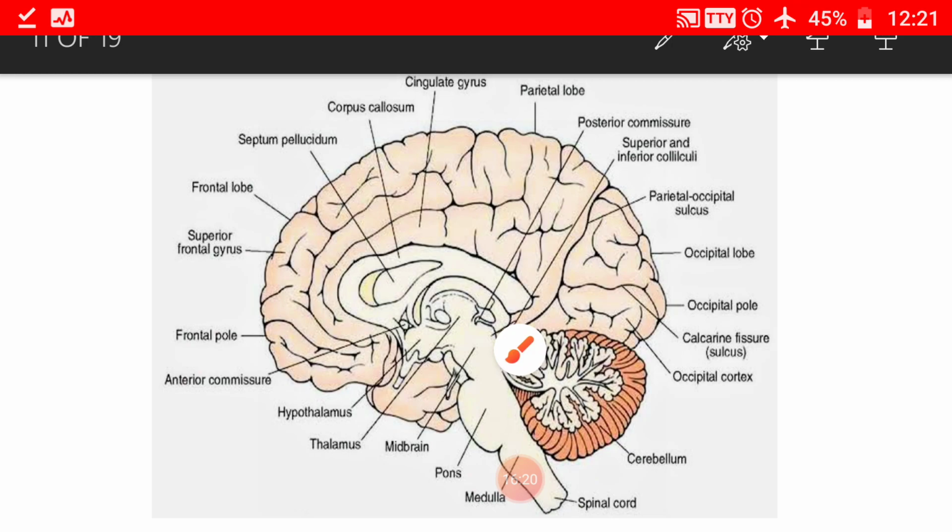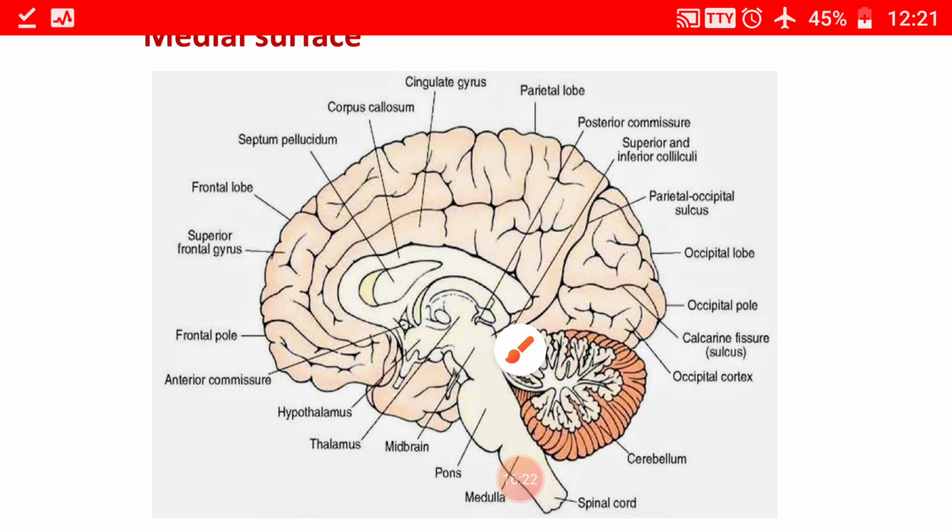Let us see the details of the medial surface. The medial surface has important sulci and gyri. The central part of the medial surface consists of a band of white fiber, or commissural fiber, called the corpus callosum. So this is the corpus callosum. It consists of the anterior end called the genu, then the body and the splenium.